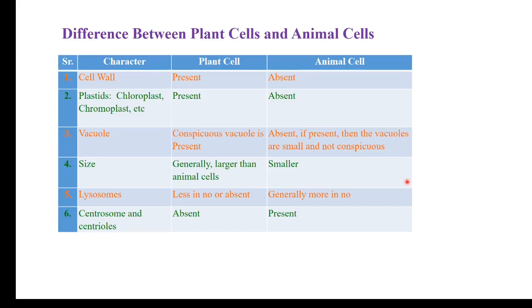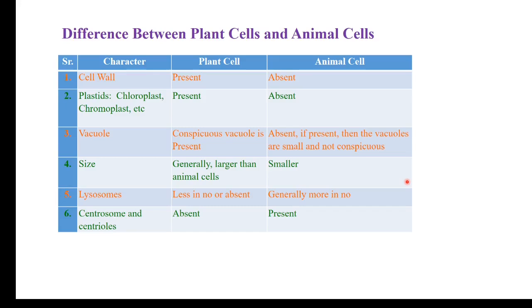Vacuole is again a difference. A large and conspicuous vacuole is present in the plant cell. In animal cells, such a large vacuole is absent. Sometimes smaller vacuoles may be present, a few more than one, but they are not conspicuous, they are not very large. Size of the cells generally differs slightly. The plant cells are generally larger than animal cells and animal cells are slightly smaller.